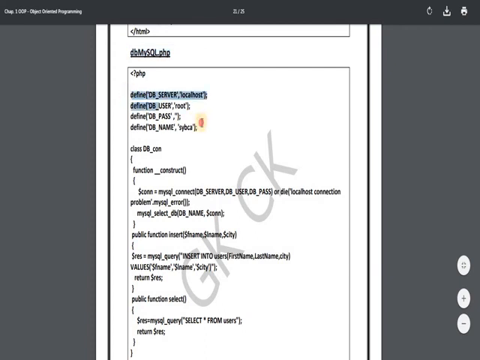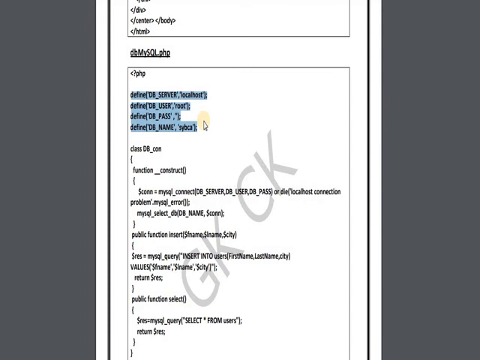Here we have created constants for server name, username, password and database name. Here we are creating a class, and we have defined a constructor. Using that constructor we are connecting with the database, mysql_connect, localhost, root, null, and then we are selecting a database with mysql_select_db.